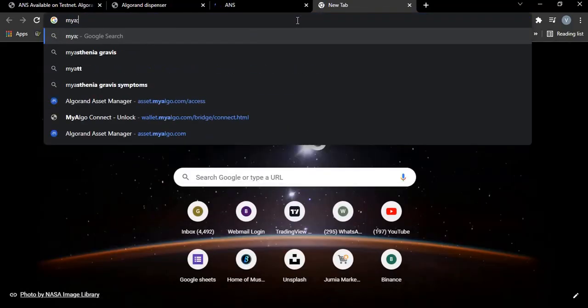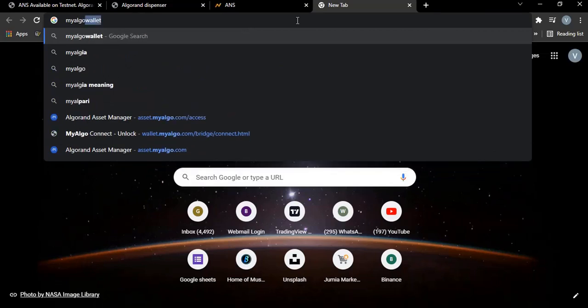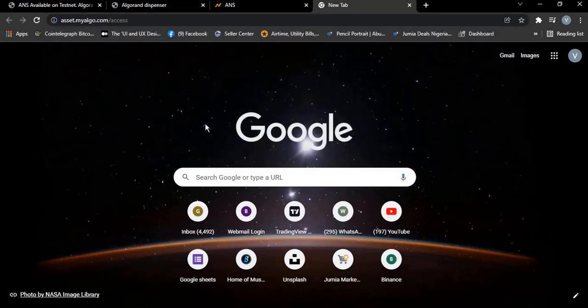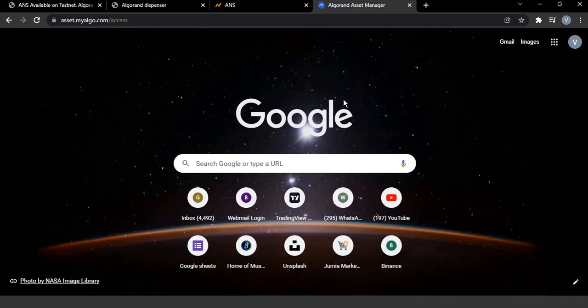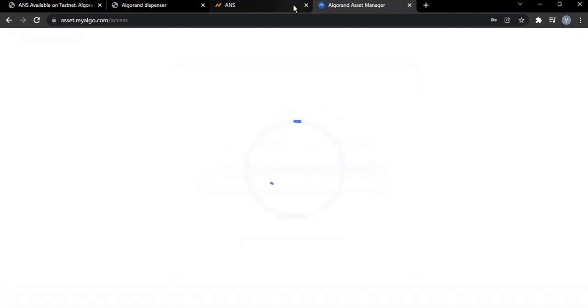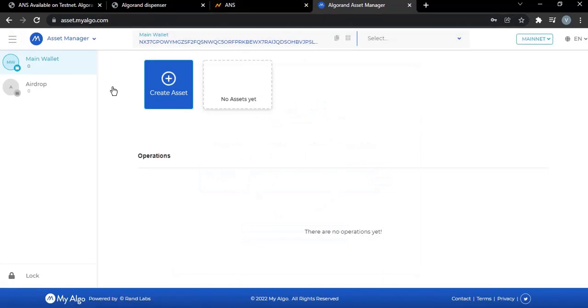Just quickly set up an account, and you know how it works. I put in my password. All right, here is my Algo wallet.